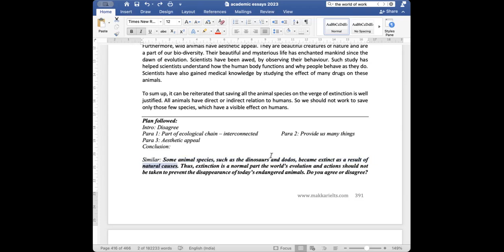Both are extinct now. Now they say that because this is there, thus extinction is a normal part of the world's evolution. So extinction is normal, and so action should not be taken to prevent the disappearance of today's endangered animals. So there should be no action taken to preserve any endangered animal because this is normal. That is what they mean. Do you agree or disagree? In this essay, also, what is easy to do?